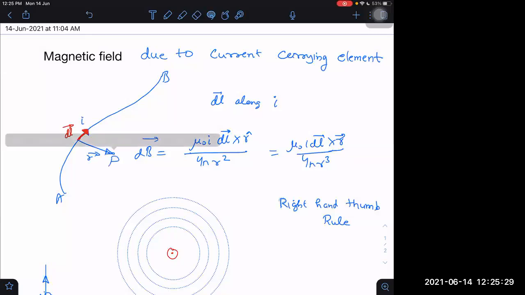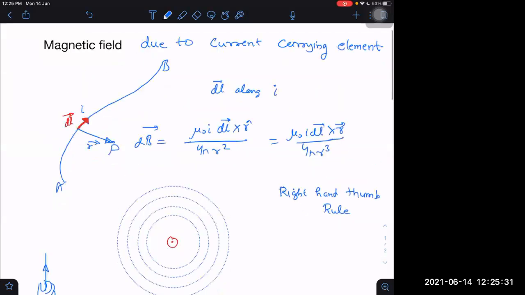Sometimes we call R vector the vector pointing from the source point to the field point. You understand the meaning of field point?